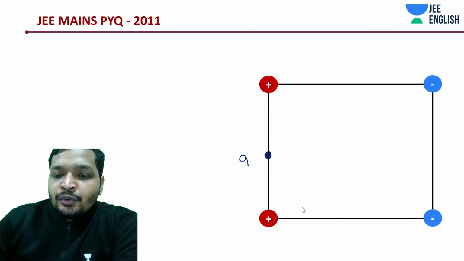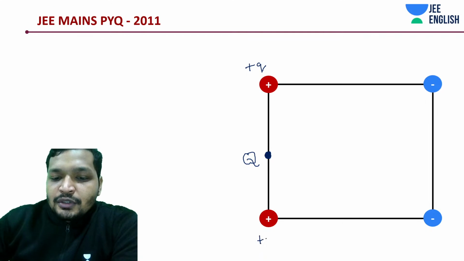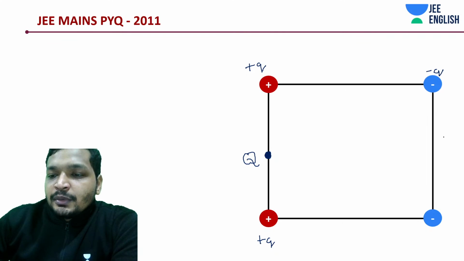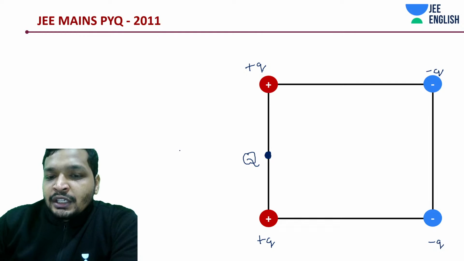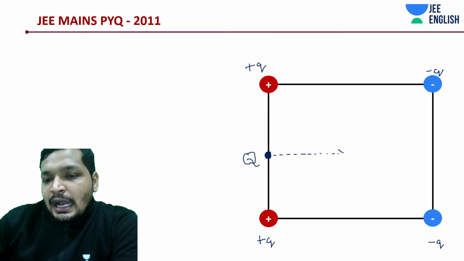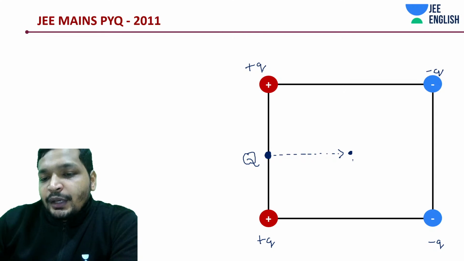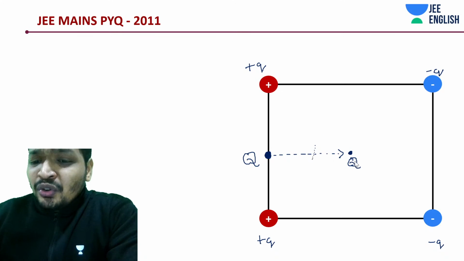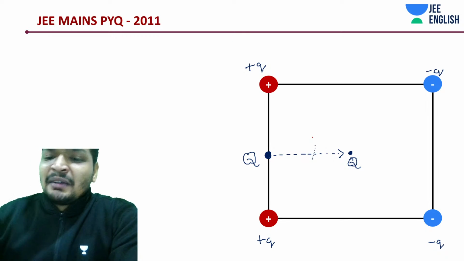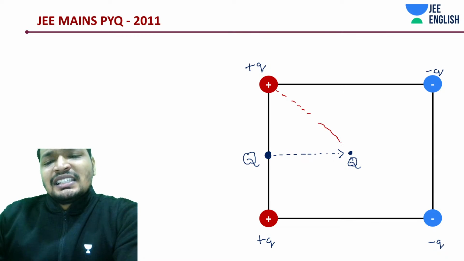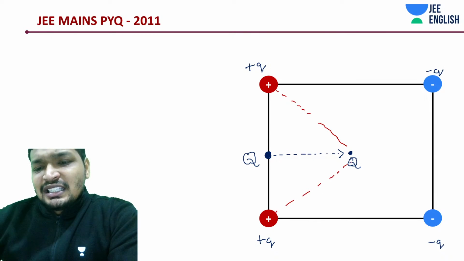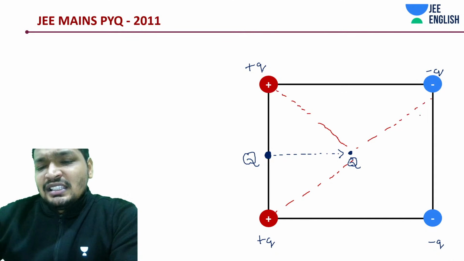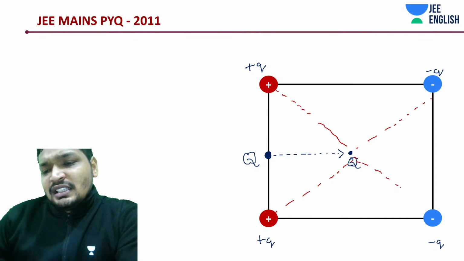All of them are going to be of magnitude Q, but some positive and some negative. This is going to be Q, this is going to be Q, this is going to be Q. What did you do? Initially it was over here. You moved this charge from here up until the middle of the square. Don't think much, don't do so many calculations in your exam or any other time. This distance, this distance, this distance, this distance.